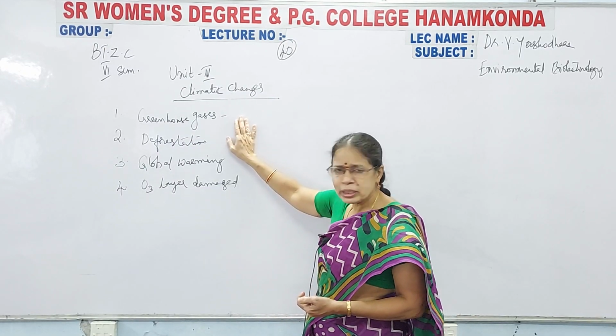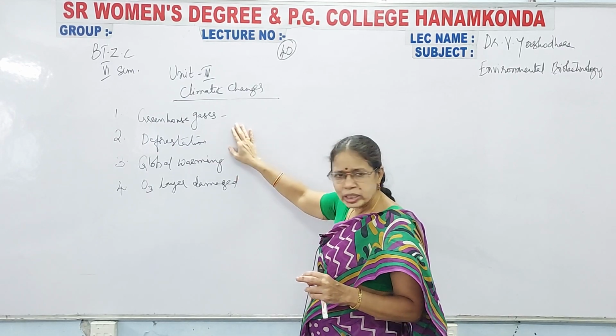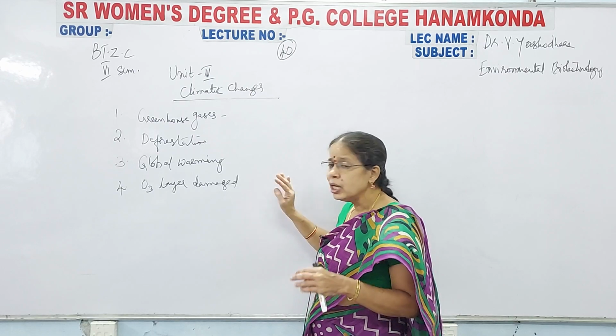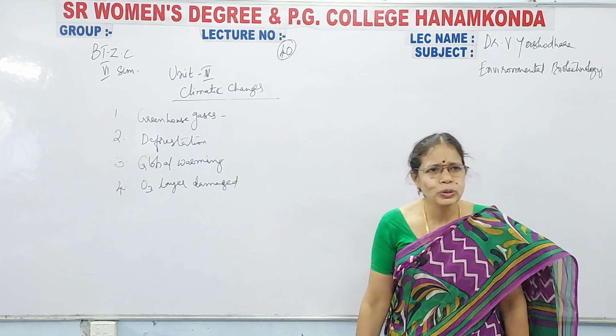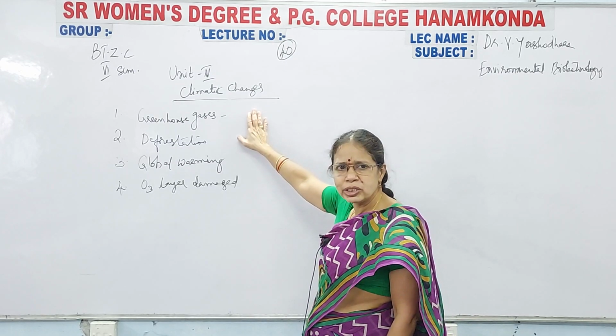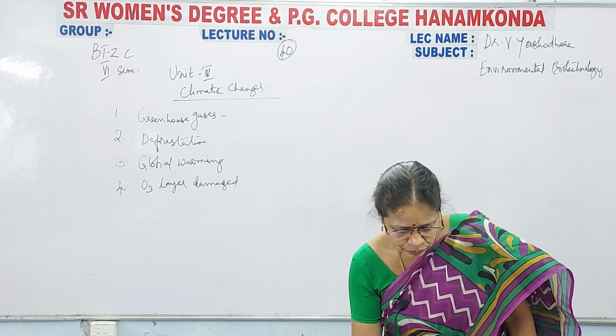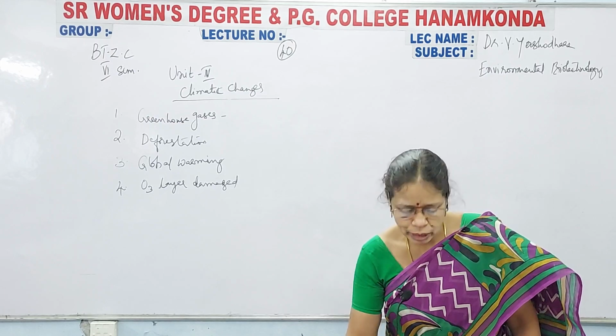First one is the presence of greenhouse gases in the environment. Second one is global warming. Third one is deforestation, and the fourth one is depletion of the ozone layer, or the ozone layer getting damaged. These are the 4 things which lead to climatic changes in a particular region, that is, weather changes can be observed. Next, what are the effects of climatic changes?